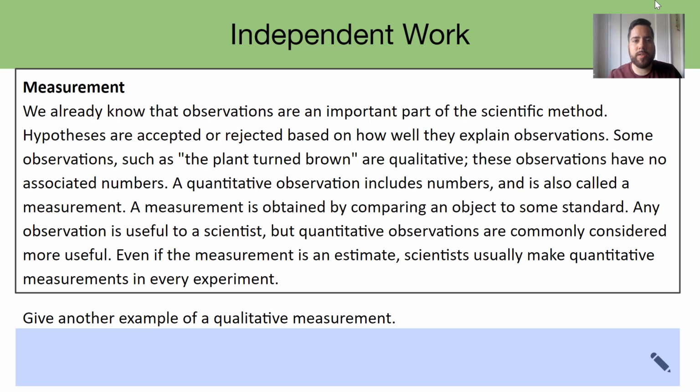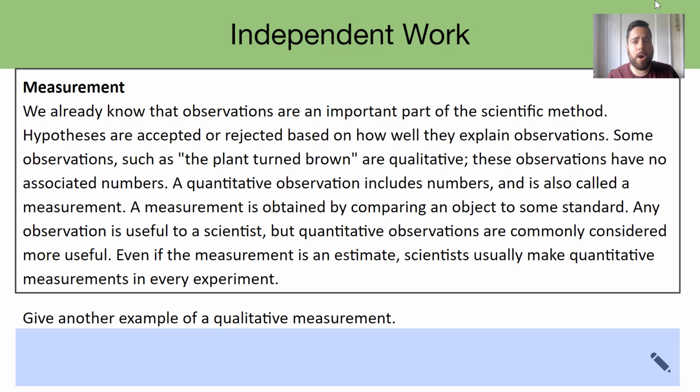Some observations are not as good as others, right? Some, such as the plant turned brown, are what we call qualitative. Those qualitative observations do not have any physical quantities associated with them, so there's no numbers involved, right? There are some other types of observations that would have physical quantities associated with them. Those are called quantitative observations.